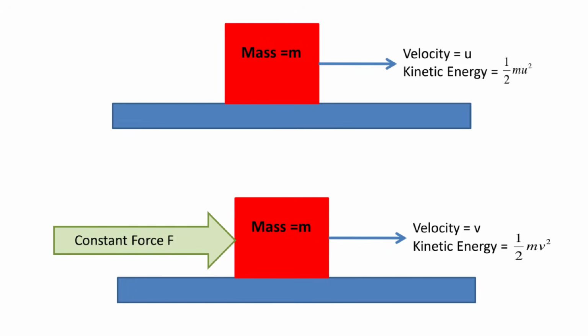Let us consider a body of mass m is moving on a horizontal frictionless surface along a straight line with speed u. At that time, kinetic energy of the object is half mu square. On application of a constant force F, it gets accelerated at the rate of a. In a course of journey S, if it attains a velocity v, then at that time kinetic energy of that object is half mv square.